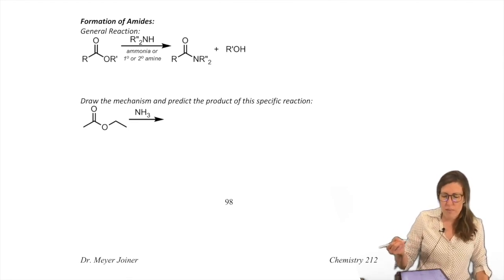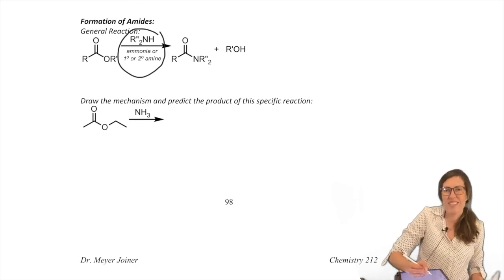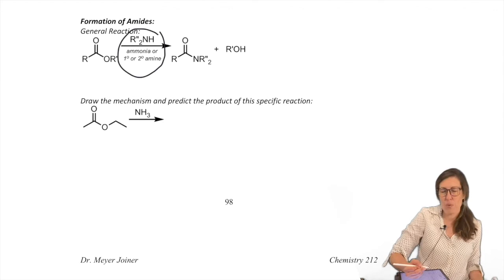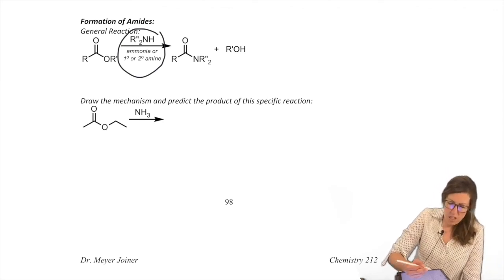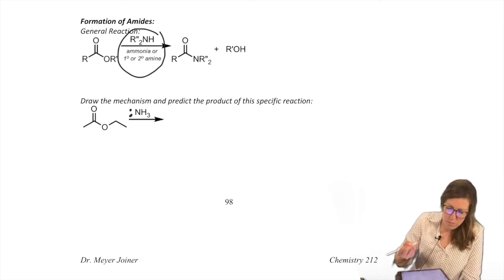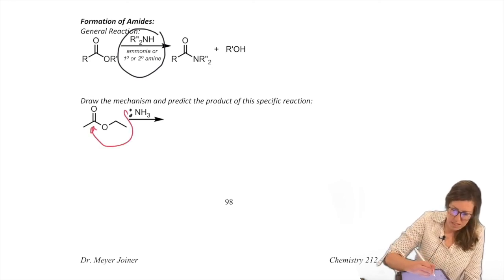How are we going to form amides? Look at this familiar pattern. We don't need to add a base because it's its own base. So we just add the extra equivalents to make sure we take care of that. We're going to use ammonia this time for our example. Attack, open.